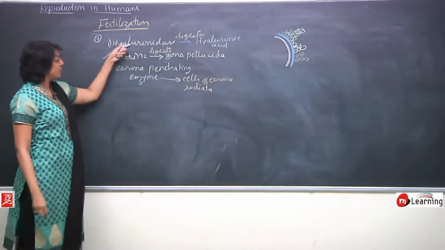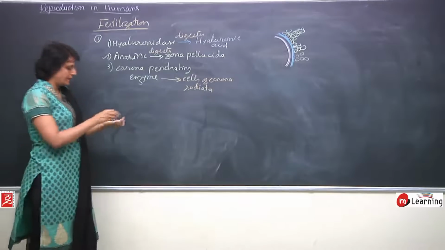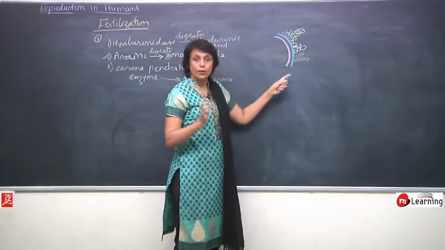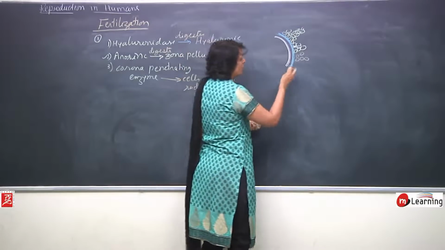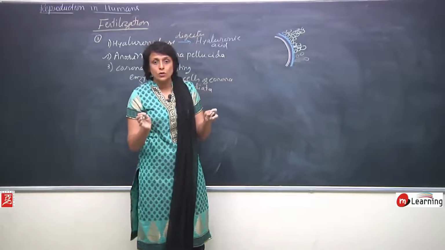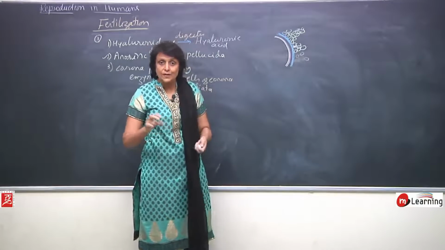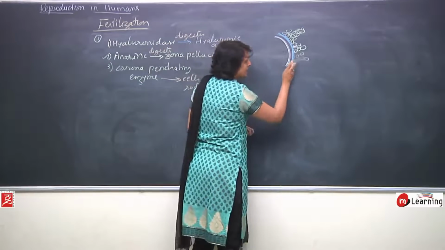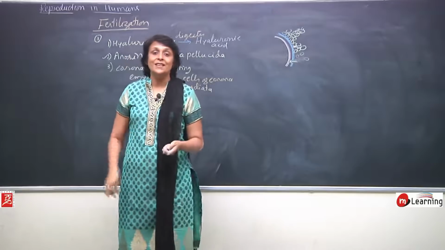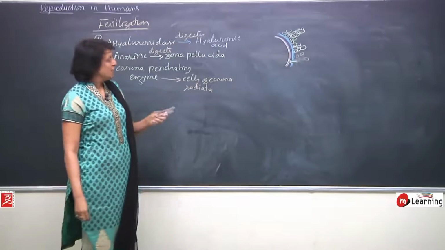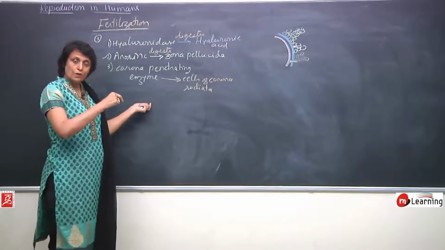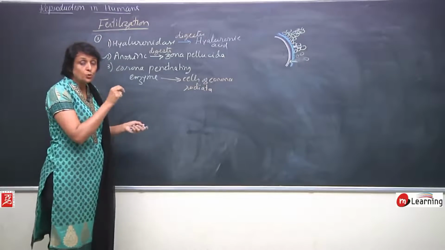So these two enzymes, hyaluronidase and corona penetrating enzyme, what are they doing? Hyaluronidase is digesting the gluey material, and corona penetrating enzyme is digesting these cells. So first the cells are loosened up, then the second enzyme digests even the cells. Acrosin will digest the zona pellucida, and now the sperm can come in contact with the egg membrane. So it is these three enzymes which help in the approach of the sperm up to the egg.